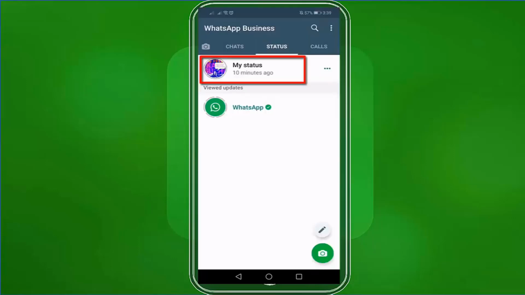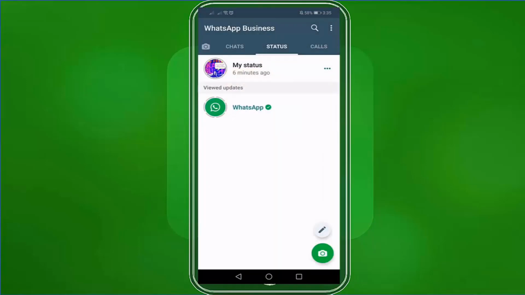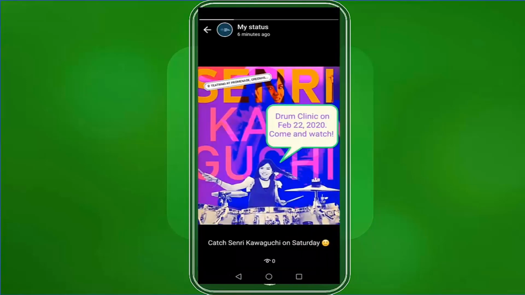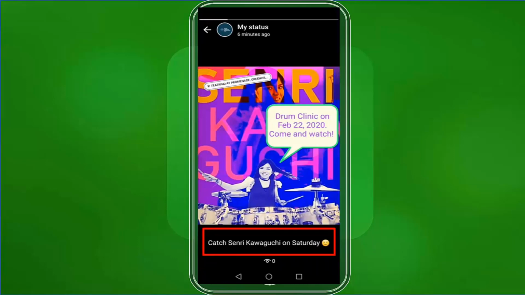If you tap on your status, this is how your contacts will see your status. You may notice that it only shows you the story for less than 10 seconds. When you long press a story, you'll be able to view it longer if you want to check more details in the story. The caption is displayed at the bottom and also the eye icon.